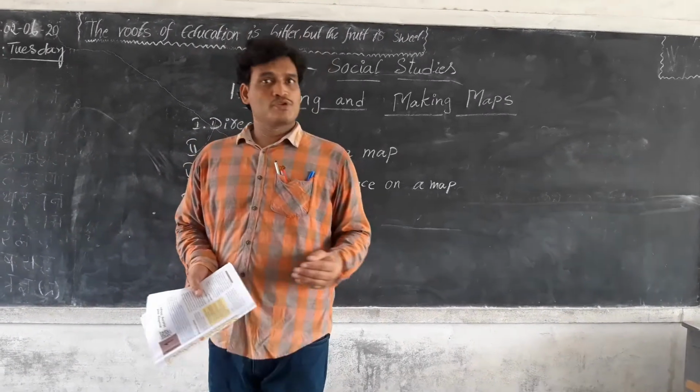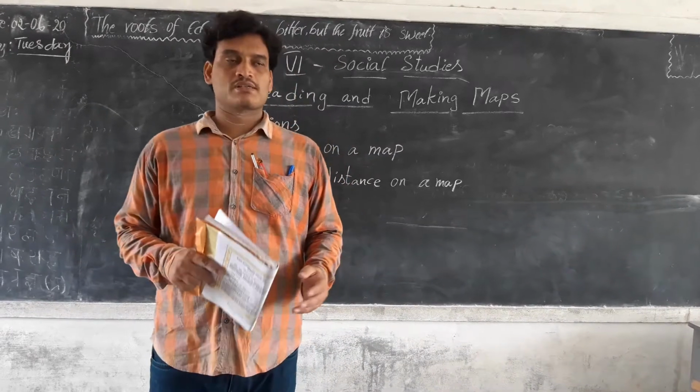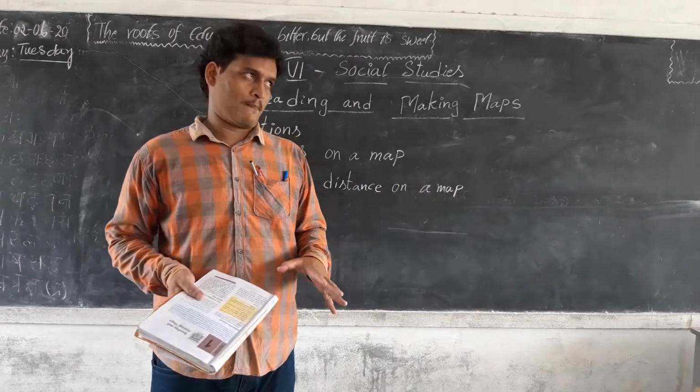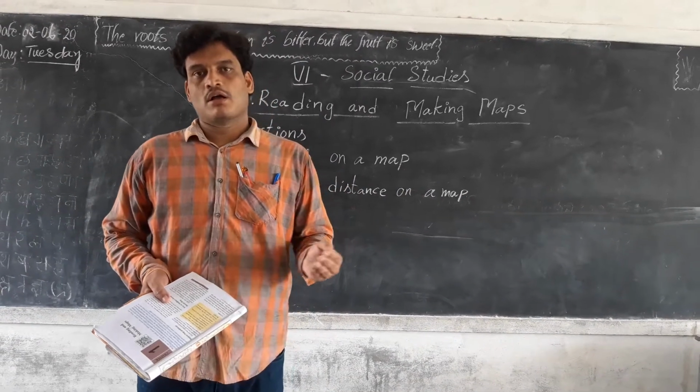Generally we use different types of maps, because one map does not tell all the details.